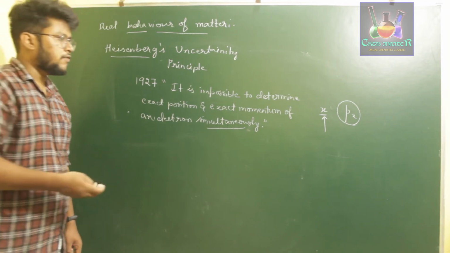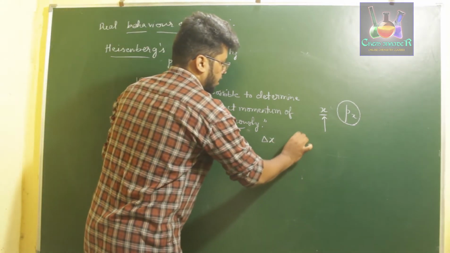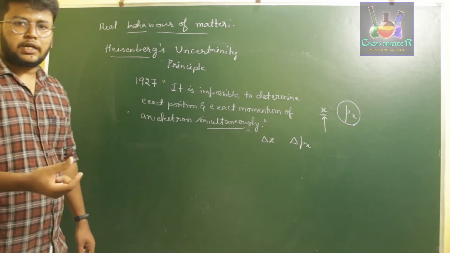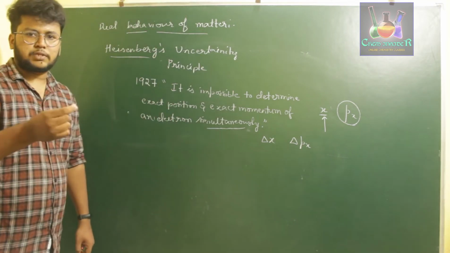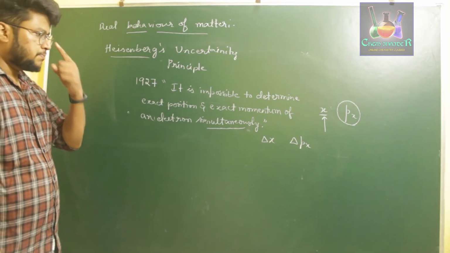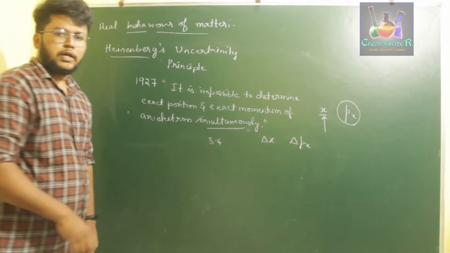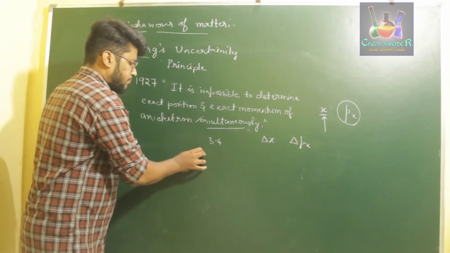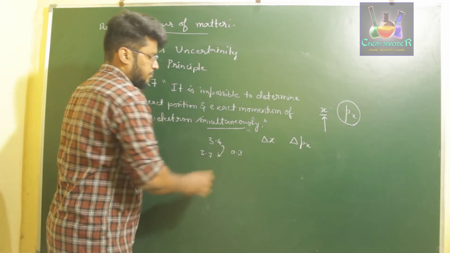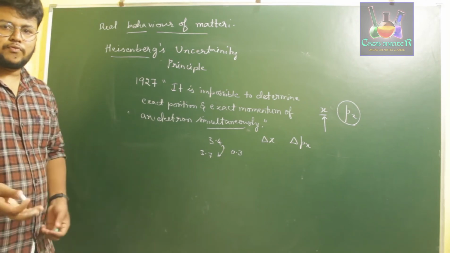So in order to explain that, we consider delta x and delta px, where delta x is called uncertainty. Let us say you are about to determine the exact position, which is around 3.4, and you are getting a value of 3.7. Then the uncertainty between these two is 0.3. That is the difference between the exact position and the value which you have found.